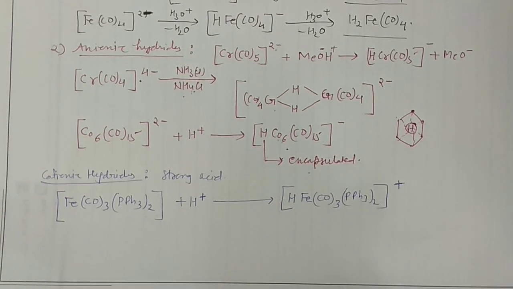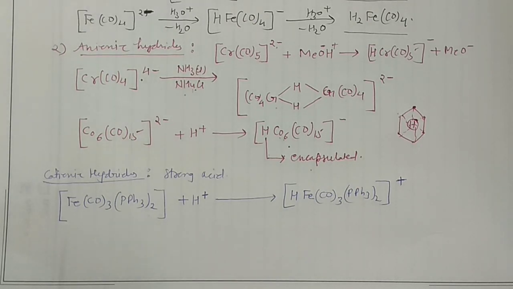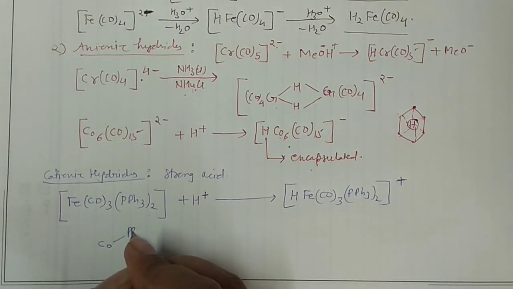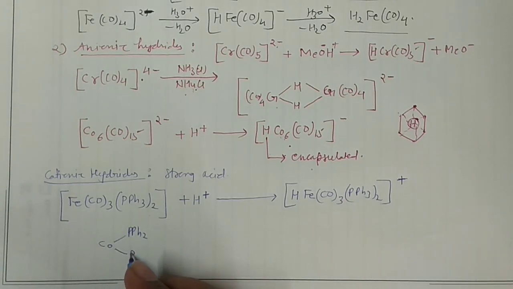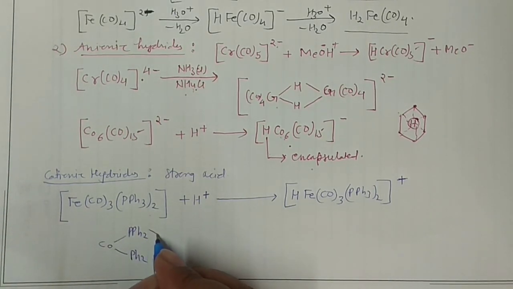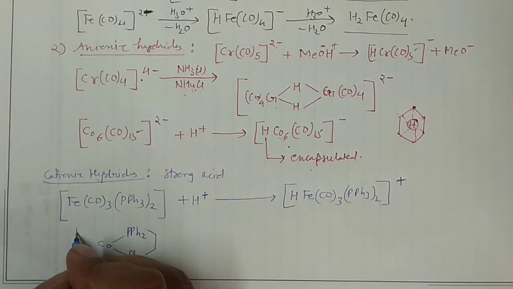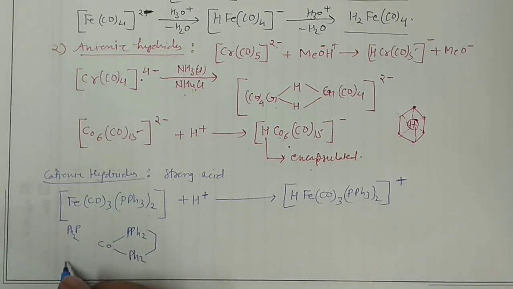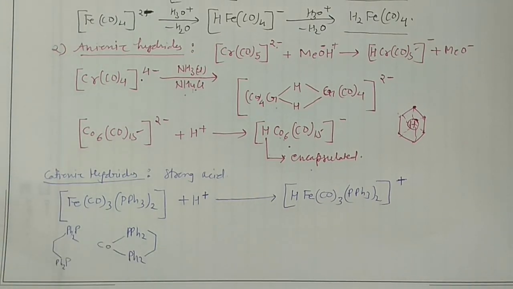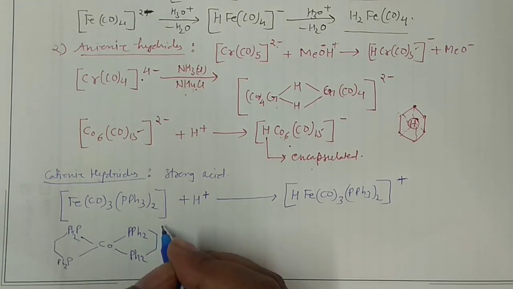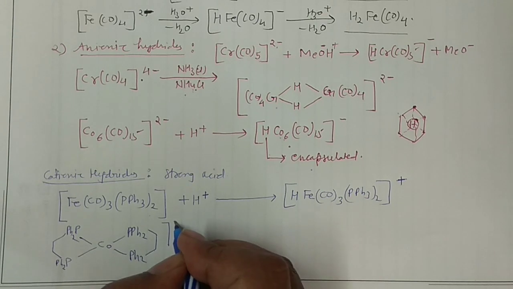And one more example of this cationic hydride which is very important for the examination point of view, right? So you can take the cobalt here in the center, you can write cobalt here, and here PPh2 is another ligand and this is PPh2, okay? And 2 carbons are here, right? 1 carbon is here, 1 carbon is here, and then again write PPh2 here, and then again you can write PPh2 here, and 2 carbonyls here, okay, and will connect to this one, right? And of course over there